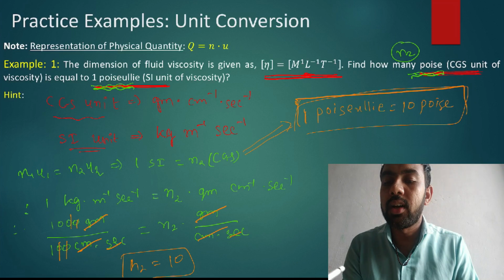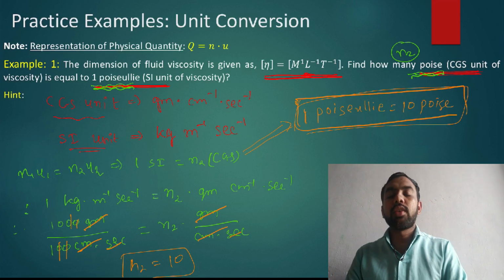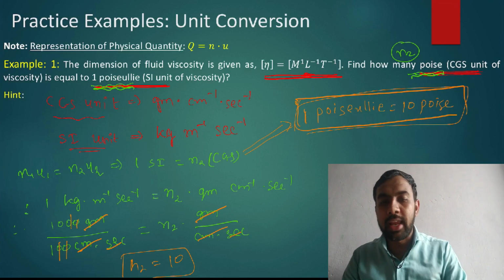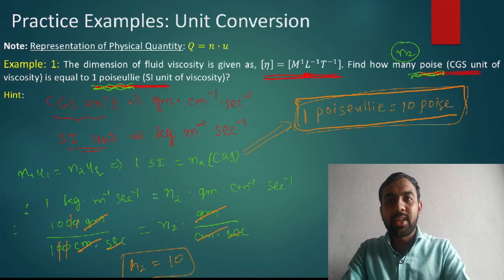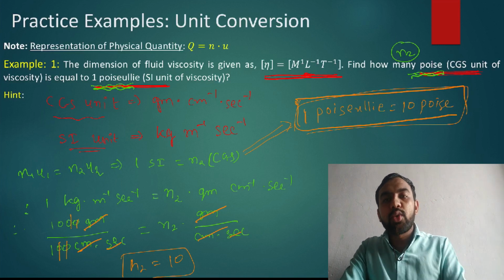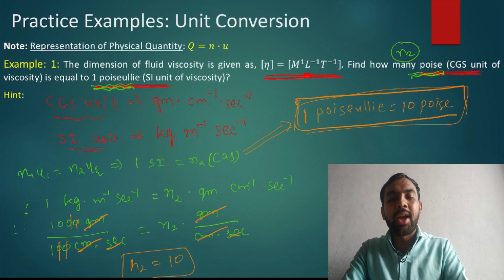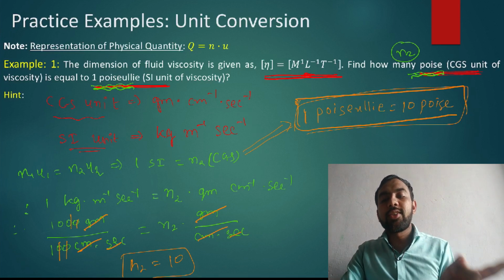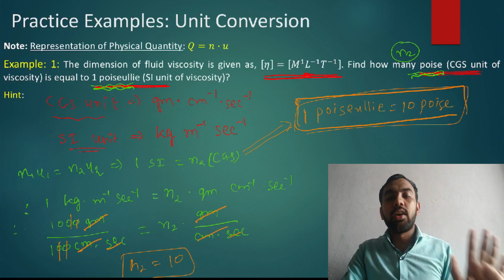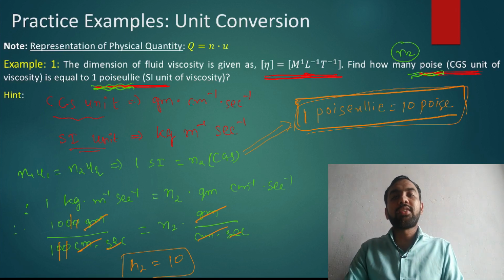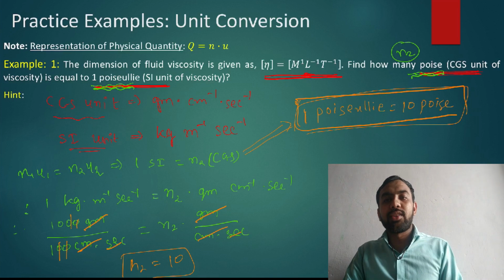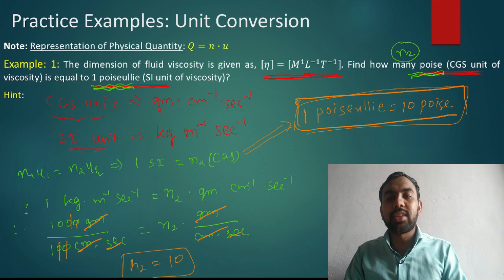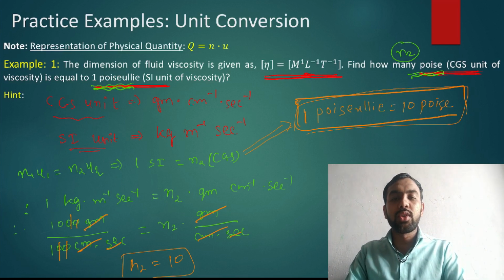So we get the unit conversion by using dimension analysis. By using dimension analysis, you are able to convert one unit to another unit by using this relation. Here we get the relation between the SI unit and CGS unit of viscosity. About viscosity we will discuss in detail in later chapters. Okay, all of you must note this example in your books. Then after that we go to the next one. Note it.